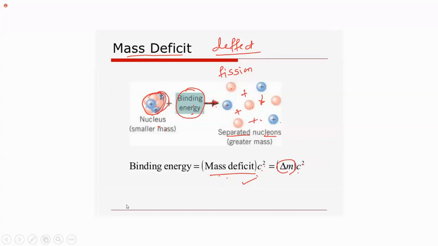All the protons and neutrons are bound together with the help of a very strong nuclear force. So if by any external means we are able to separate all these nucleons into individual protons and neutrons, and if we collectively calculate their mass, the addition of all the masses of these 1, 2, 3, 4, 5, 6, 7 nucleons, and suppose the mass of the nucleus is capital M and this collective mass is small m. So the difference between these two, M minus m.